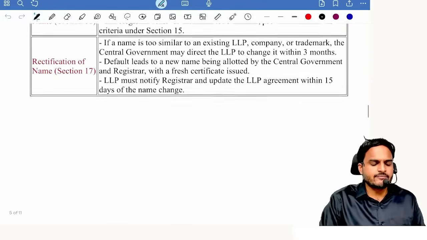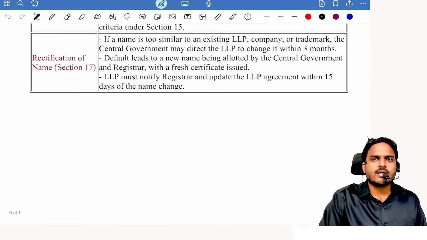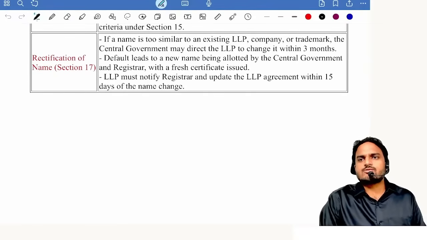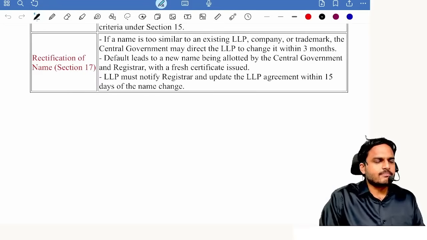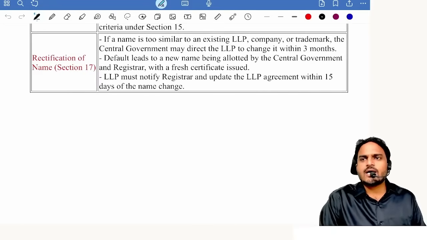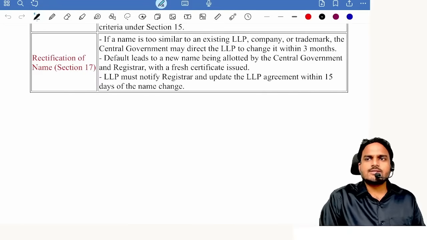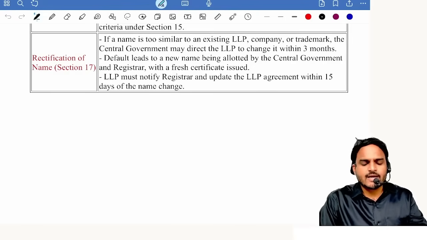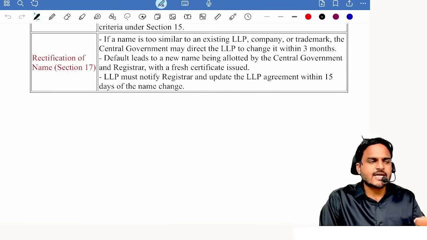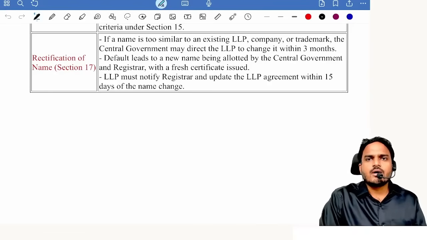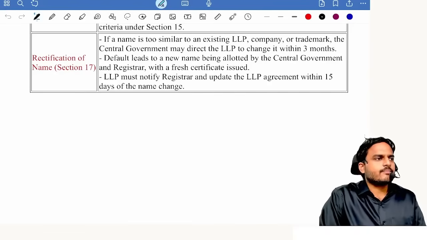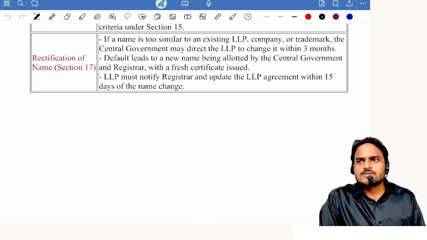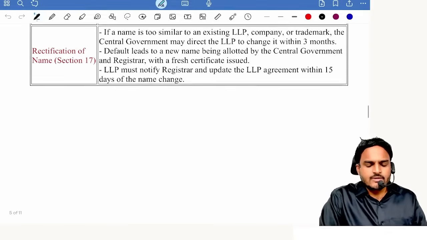Next one, rectification of name. Tell me, rectification of name comes in because of 3 situations. One is application by company, application by existing trademark registered holder. Yes or no? Application by existing company, LLP, registered trademark proprietor. If these people file an application with CG, if it is satisfied, CG will give order to rectify the name. Tell me, what is the time limit we have to rectify the name? 3 months. Yes or no? Within 15 days.